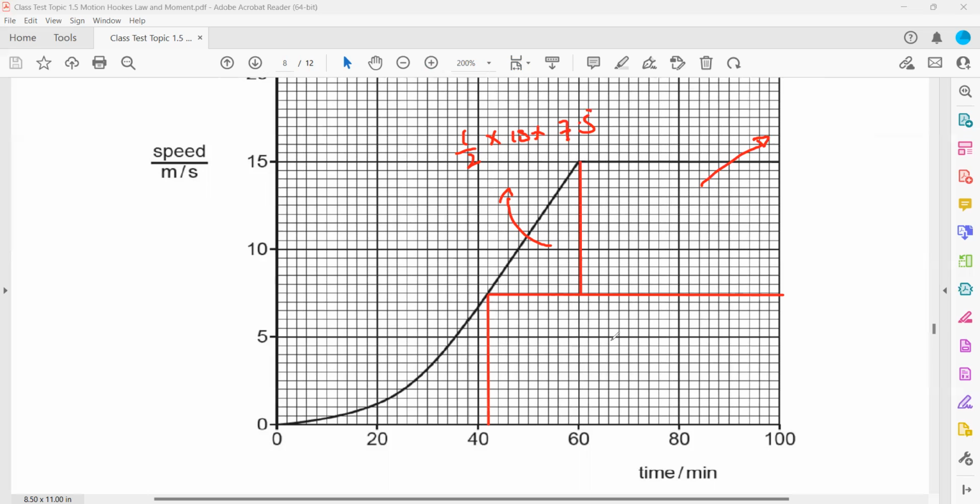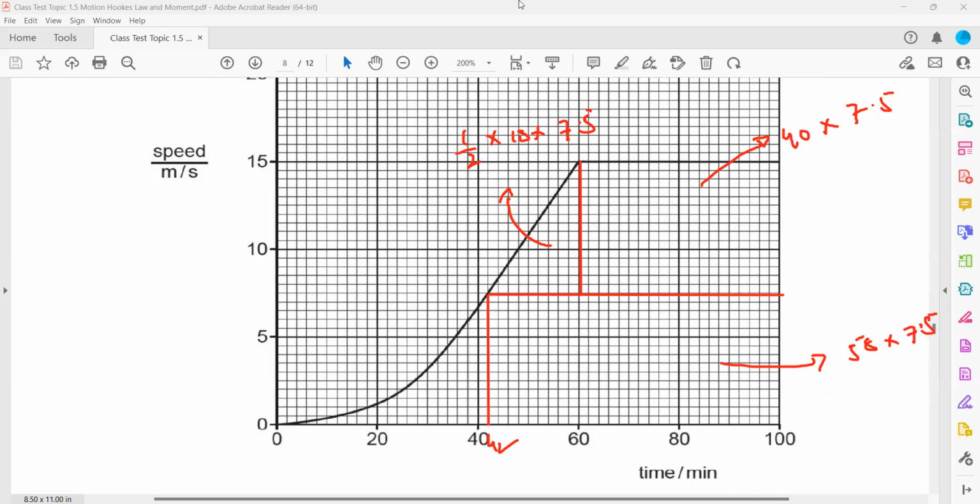Then the area of a rectangle: it is starting at 60, ending at 100, so it is 40 multiplied by the height, which is 7.5. And this one is starting at 42 and ending at 100, so it is 58 multiplied by height 7.5.